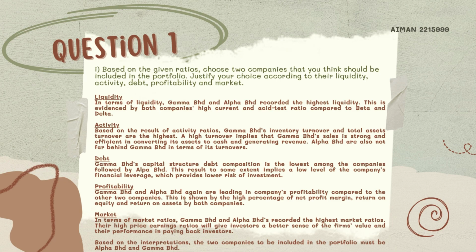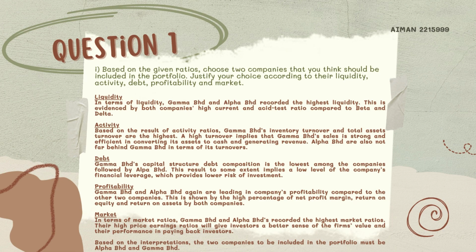For activity, based on the result of activity ratios, Gamma Berhad's inventory turnover and total asset turnover are the highest. A high turnover implies that Gamma Berhad's sales is strong and efficient in converting its assets to cash and generating revenue. Alpha Berhad is also not far behind Gamma Berhad in terms of its turnovers. For debt, Gamma Berhad's capital structure debt composition is the lowest among the companies, followed by Alpha Berhad. This result to some extent implies a low level of financial leverage, which provides low risk of investment.